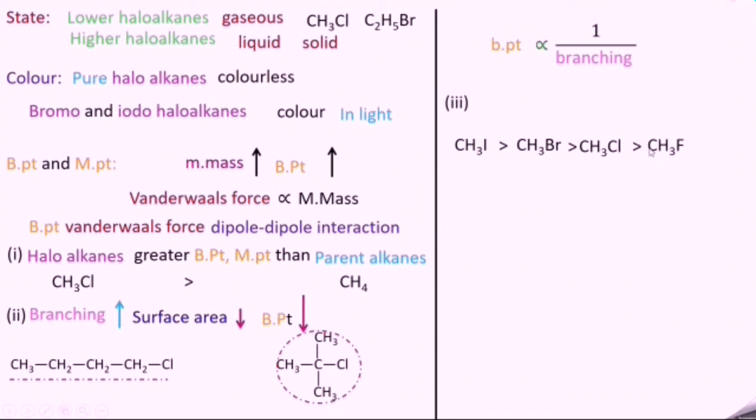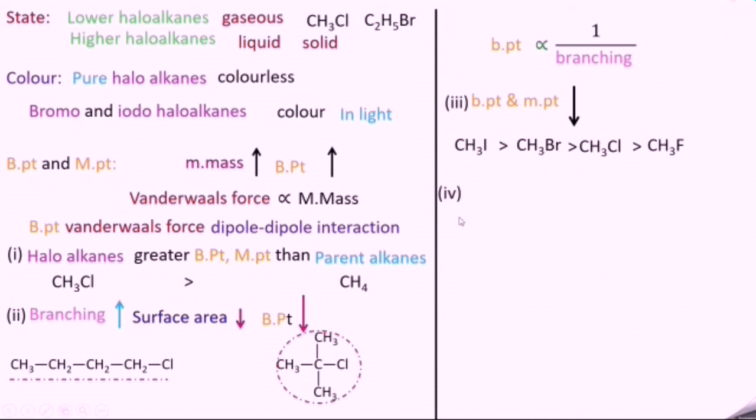This is because of the difference in molecular mass of halogen. Here all are having methyl group, only halogen is different. Molecular mass is greater for halogen iodine. Then comes bromine, then chlorine, then only fluorine. So iodomethane is having higher boiling point. Therefore boiling point and melting point decreases from iodoalkane to fluoroalkane.